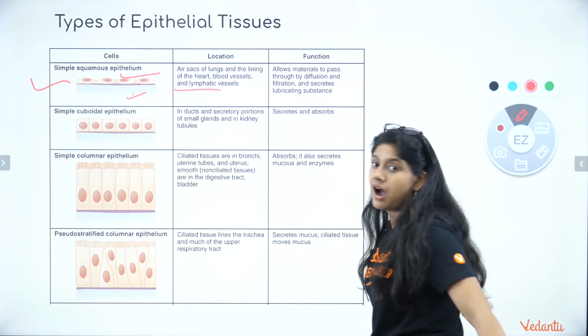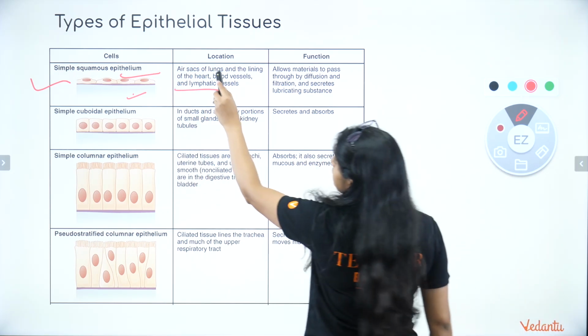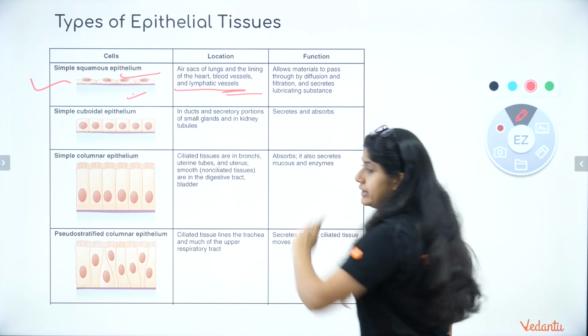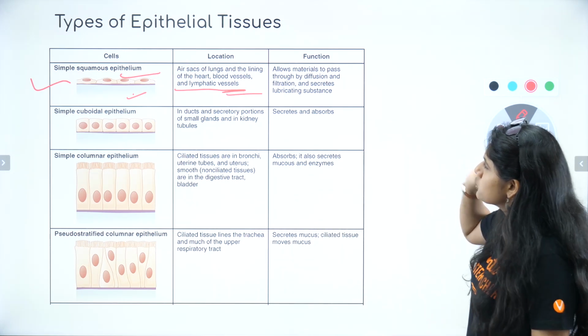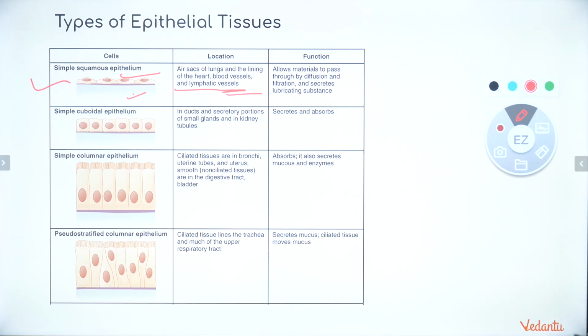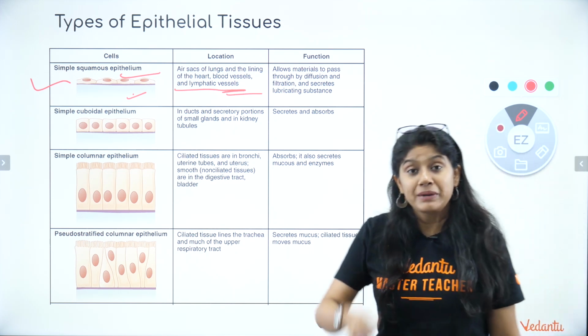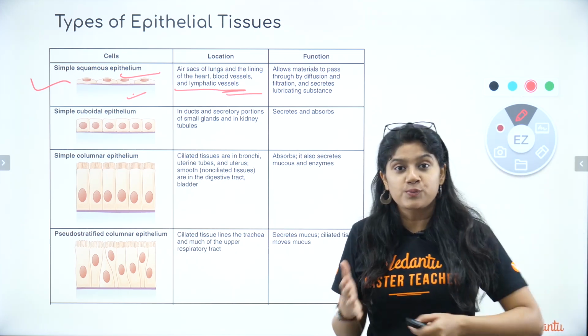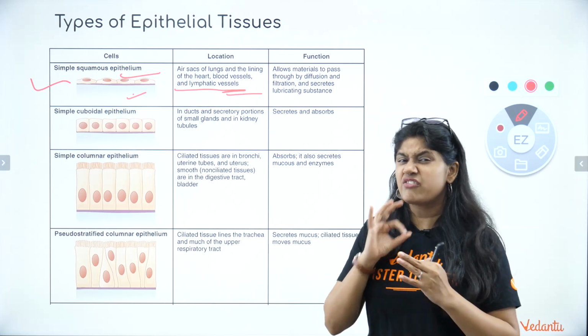They are present in the air sacs. I'll not be highlighting from here, it is small, so you'll not be able to see. Wherever they are present, everyone, they are present in the air sacs of lungs, lining of heart, blood vessels and lymphatic vessels. Okay, these are the places they are present. This is super important, everyone. And what they do, everyone, they basically help in the filtration process and secretion process. This is a very important thing.